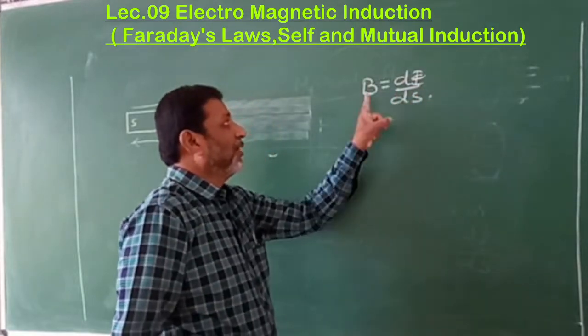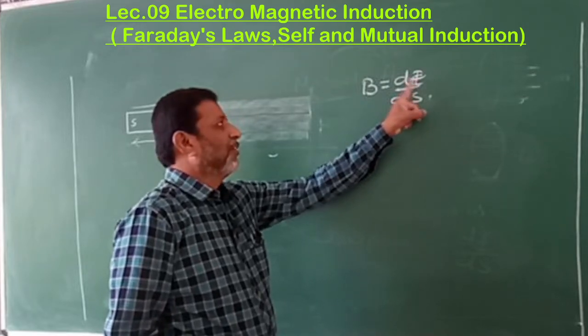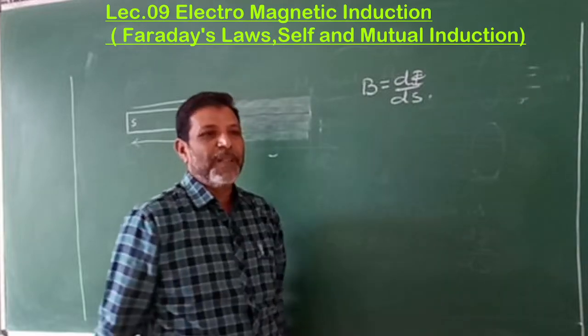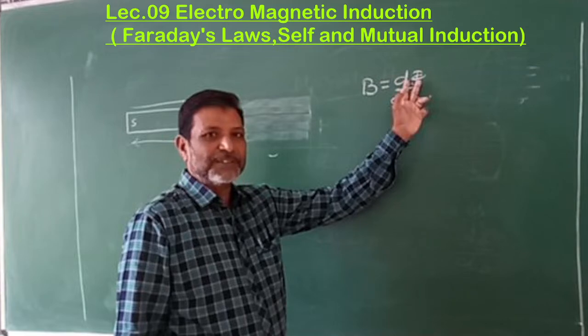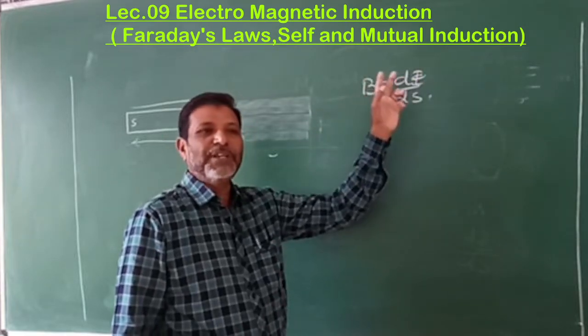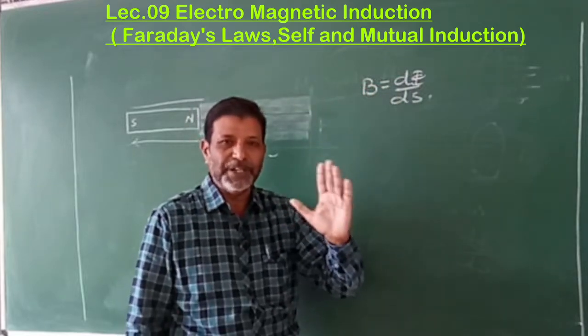Field is there means flux is there. If the field is zero, flux is zero, even in the reverse way. If there is no flux, no field. If there is flux, there is a field. If the flux is more, the field is more. If the flux is less, the field is also less. Keep this in your mind.